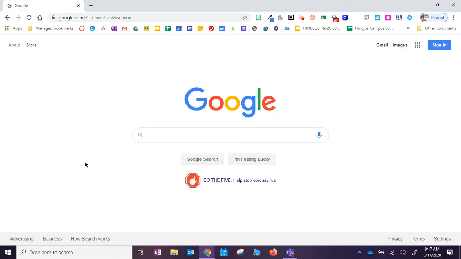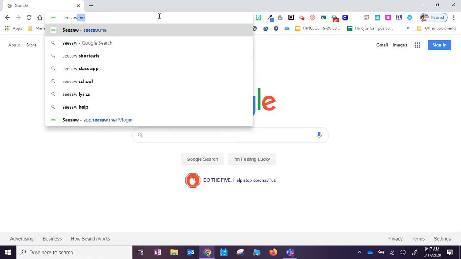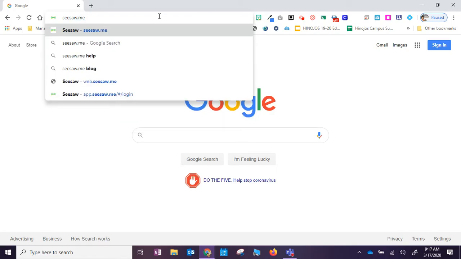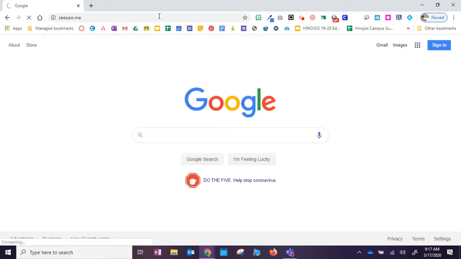Today's lesson comes from Seesaw. We are going to show you how to log in to Seesaw to use as a platform with your students and parents. So I'm at Google. Let's just go ahead and come up to the Omni box. What you'll type is seesaw.me, and this will take you to Seesaw's homepage.